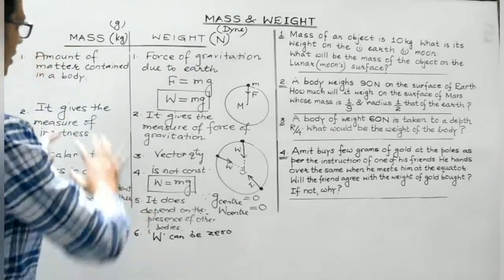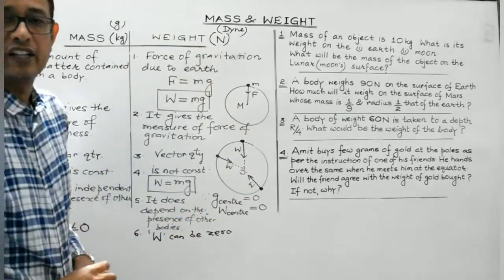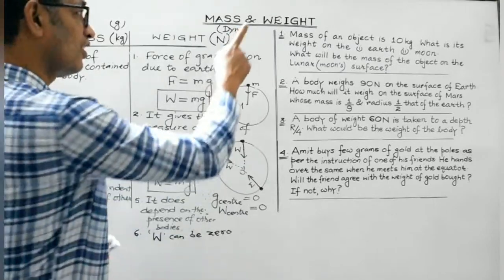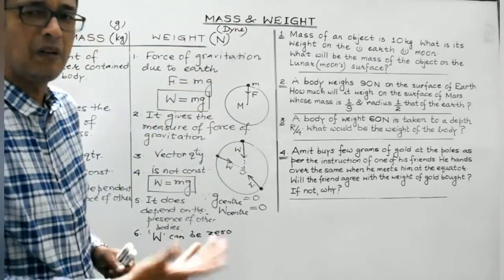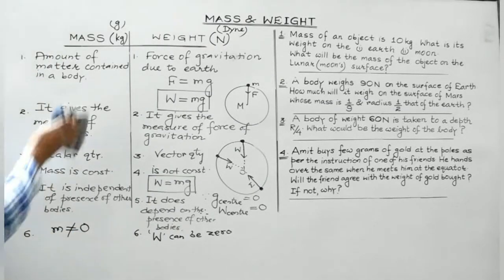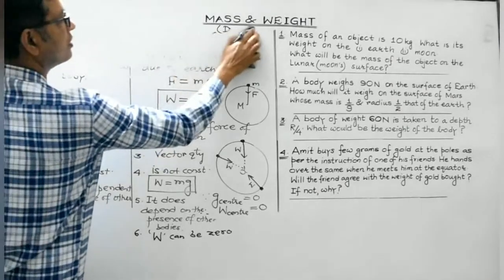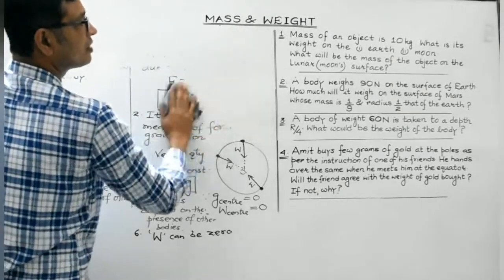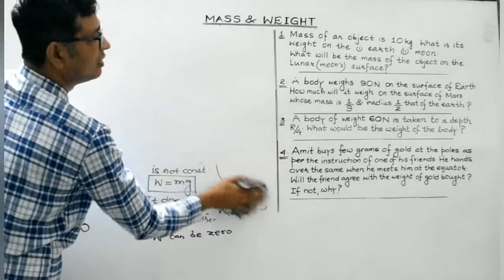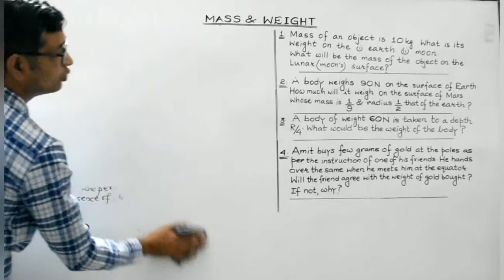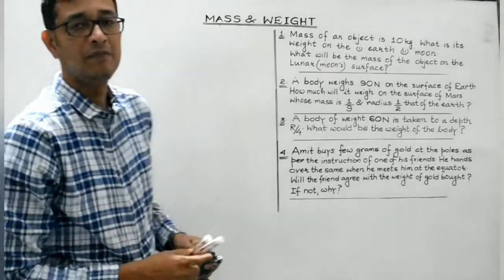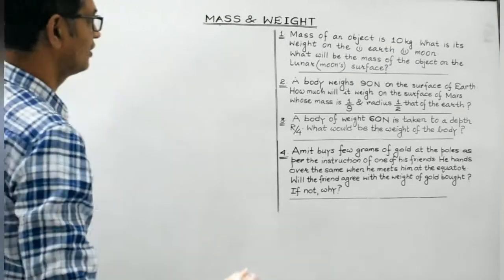And I'm pretty sure after going through this theoretical concept, we are in a position to solve those questions. Right? So now let's try attempting those numericals based on mass and weight. So let's start with the first question. First question is, mass of an object is 10 kg. What is its weight on the earth? Then what is its weight on the moon? And what will be the mass of the object on the lunar surface, on the moon's surface?